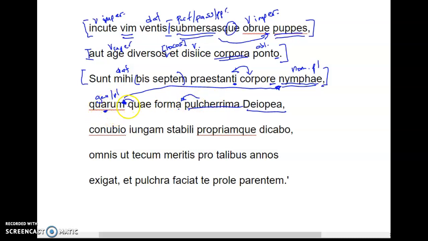So of which nymphs, Diopeia has the most beautiful appearance? Who, right? So of which nymphs, the one who is most beautiful in form is Diopeia, who I will join